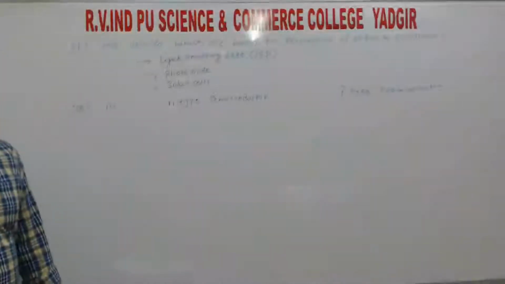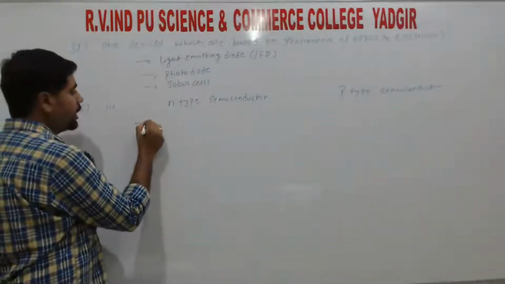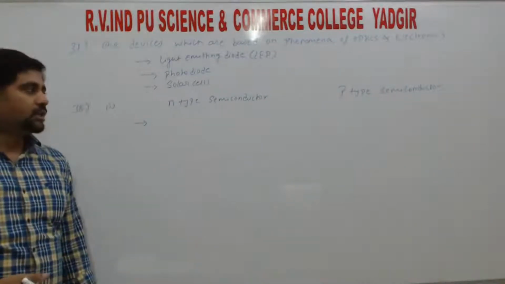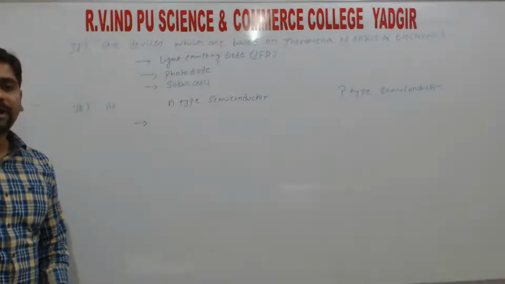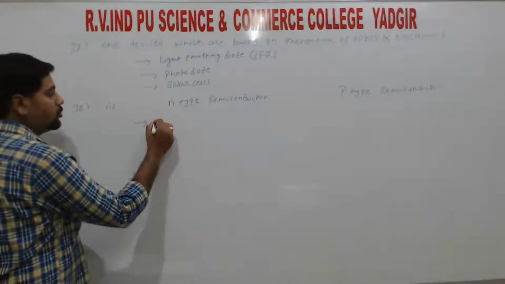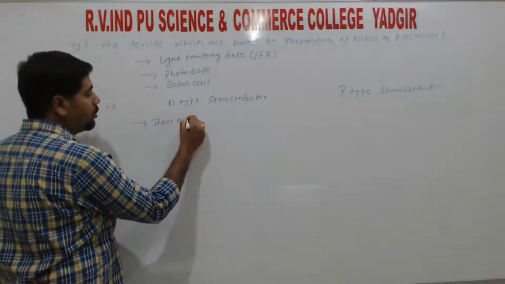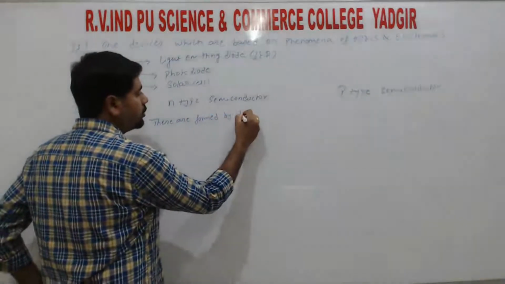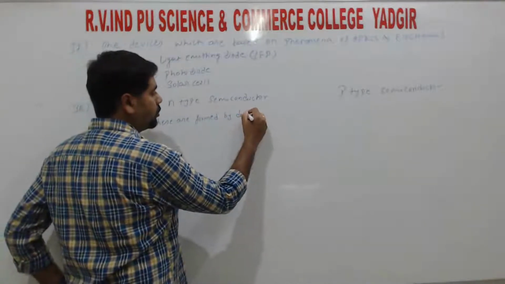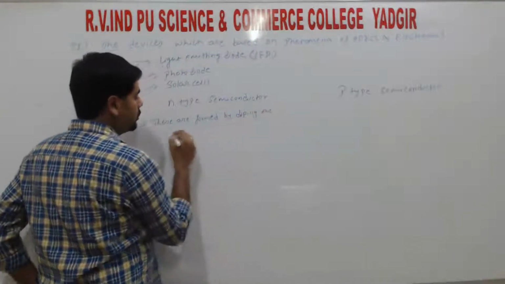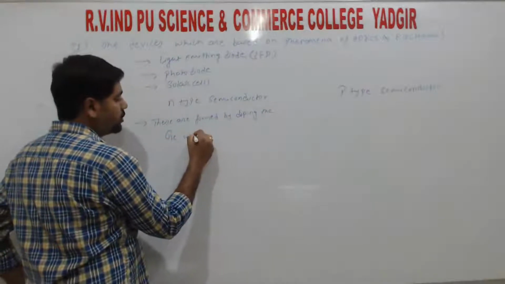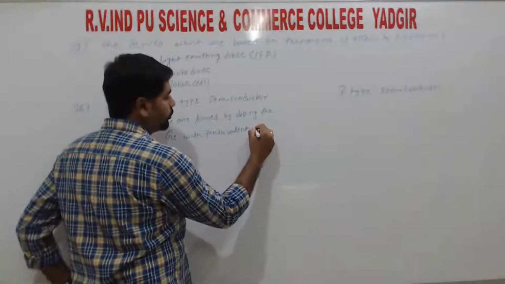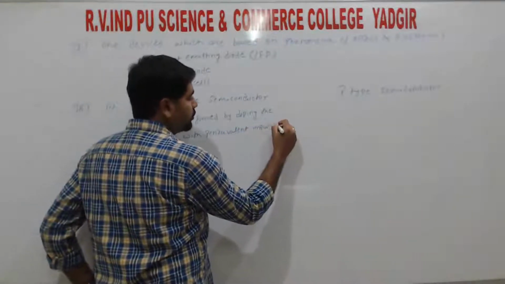Right. So the first point is, N-type semiconductors are formed by doping germanium with pentavalent impurities.